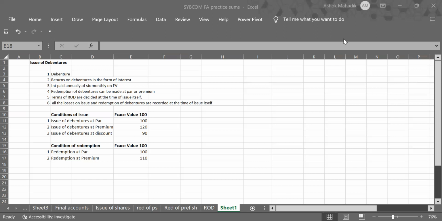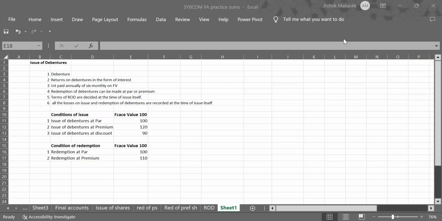Now the main thing is, look at the sixth point. All the losses on issue and redemption of debentures are recorded at the time of issue itself. Now we saw in case of redemption of preference shares, we used to make two entries. The second entry is for premium on redemption. We used to write off that premium on redemption against securities premium, right?